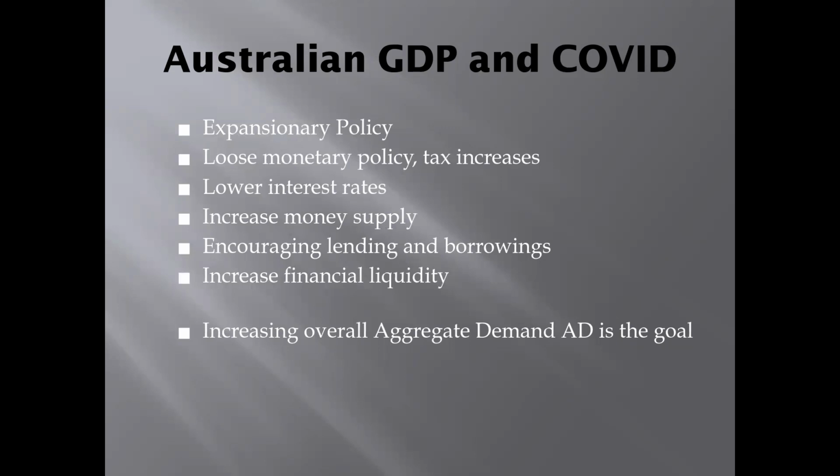So there was also a change in monetary policies: an increase in tax, a lower interest rate, and increased money supply. The goal is to increase overall aggregate demand, AD. Next slide.